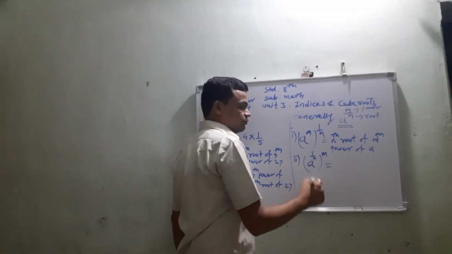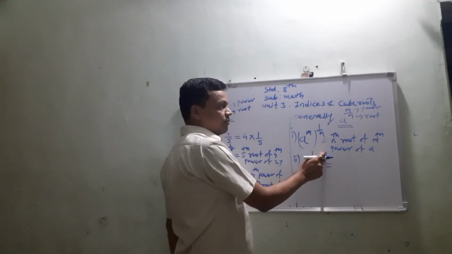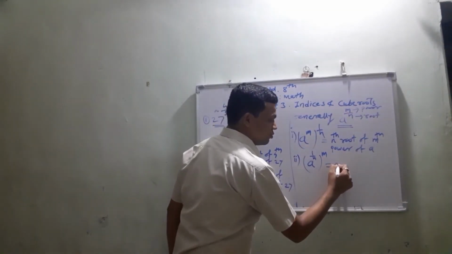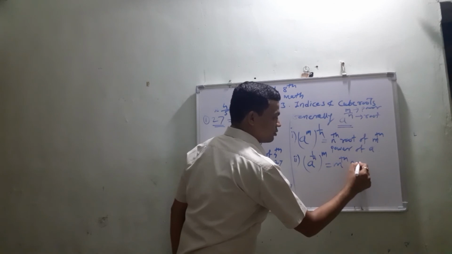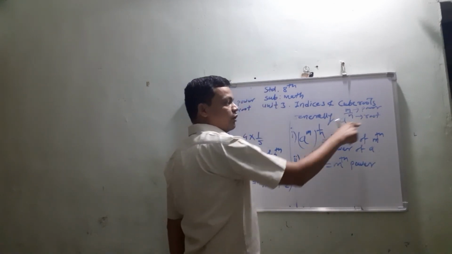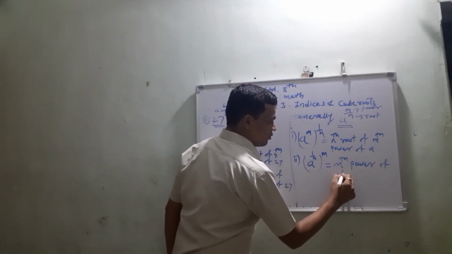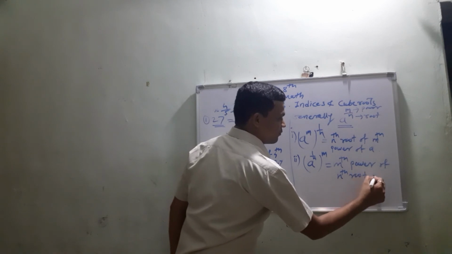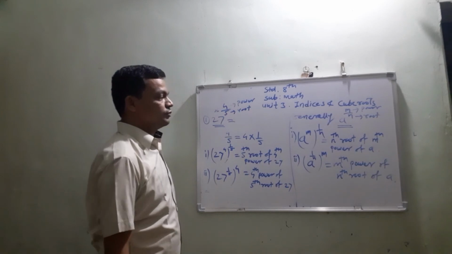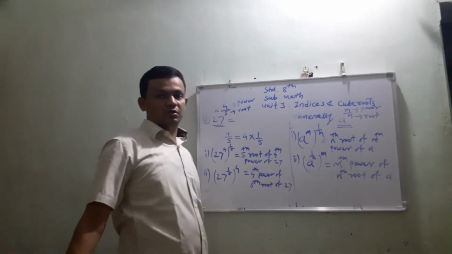Now second, see in this number outside there is m, and the value m denotes the power. So mth power, then 1 upon n, which shows the value of root. So mth power of the nth root of the given number, that is a. In this way we can write the meaning of these numbers.